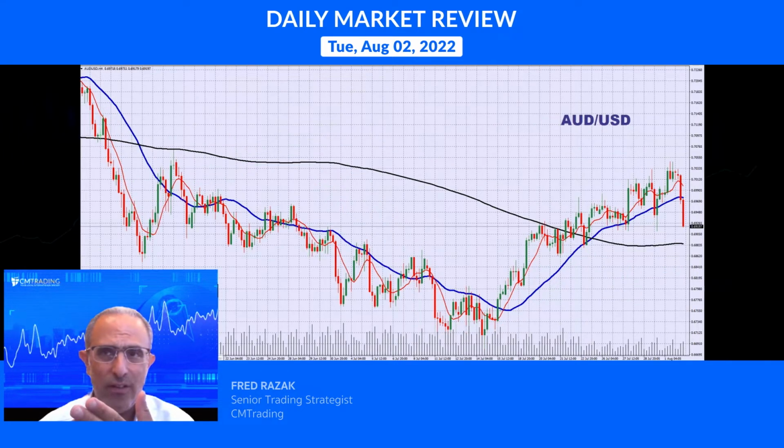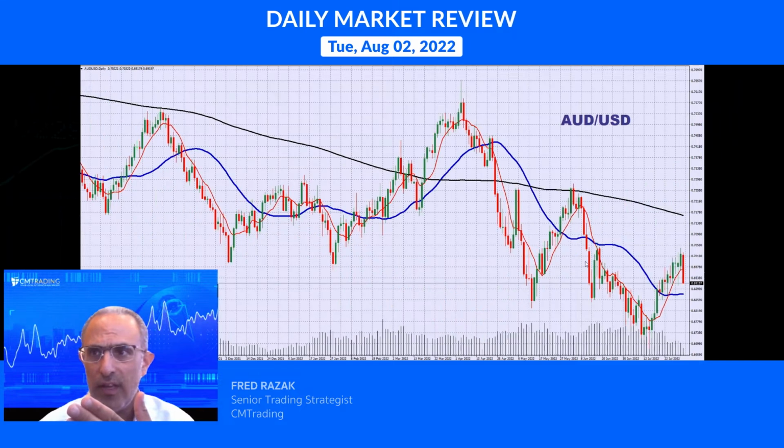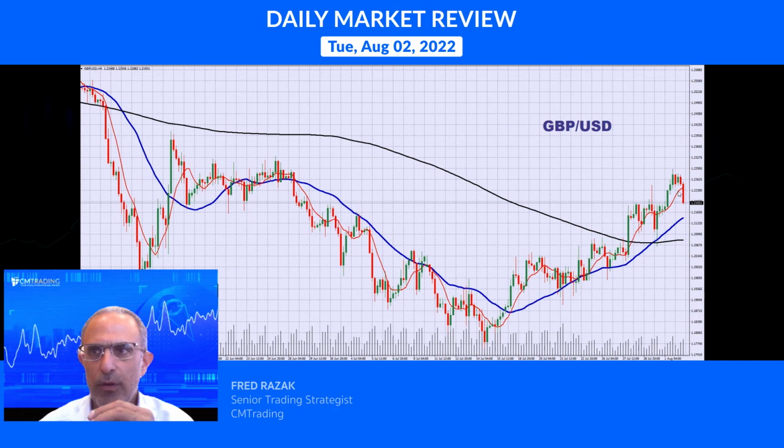Really, what's the catalyst here is the Australian dollar. If you look at a daily, you see how aggressive the sell-off is, about 80 pips just free falling after this announcement with the rate decision yesterday. So keep this in mind. This could continue dampening the markets further. Now, looking at the GBPUSD, it followed suit as well, as there's a correctional move against the US dollar.